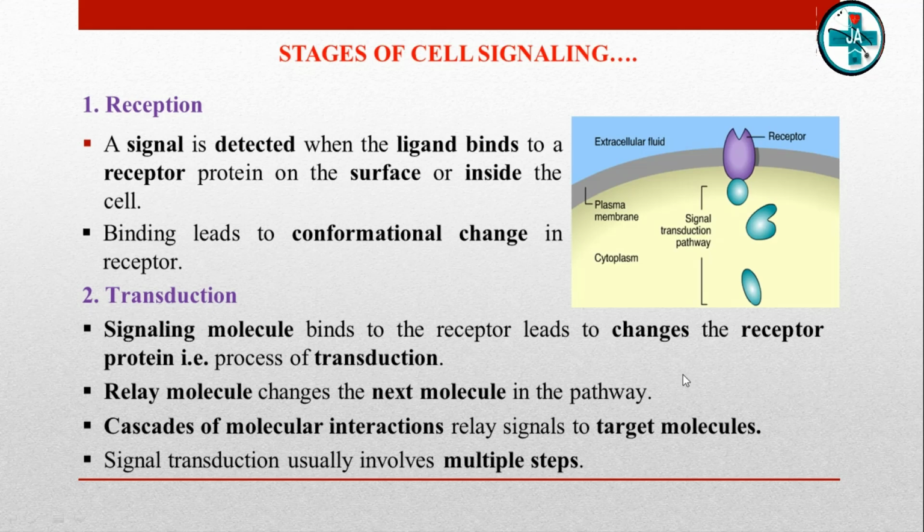So, a cascade of molecular interactions relays signals from the receptor to target molecules in the cell, and signal transduction usually involves multiple steps. Multiple pathways can amplify a signal. A few molecules can produce a large cellular response. Multi-step pathways provide more opportunities for the coordination and regulation of the cellular response.